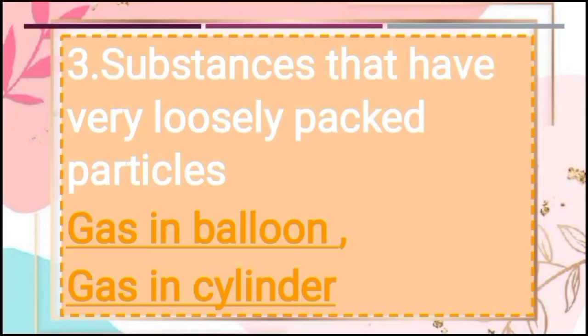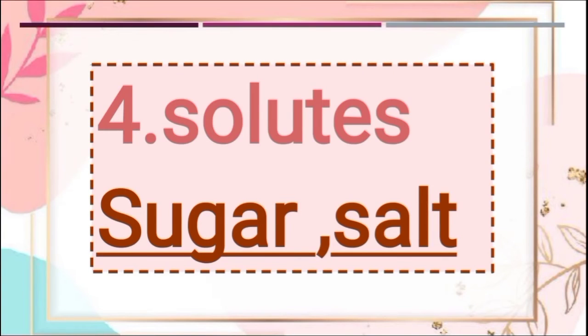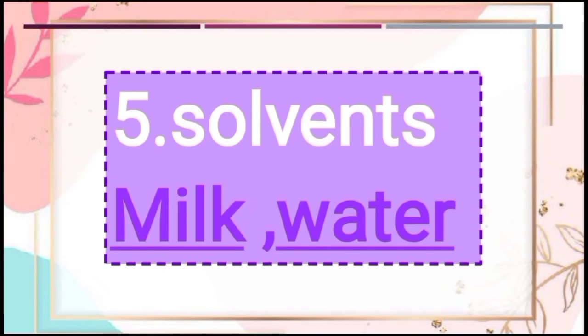Next question, the substances that have very loosely packed particles: gas in the balloon and gas in the cylinder. Fourth, solutes. Sugar and salt are examples of solutes, as sugar can dissolve in milk and salt can dissolve in water.